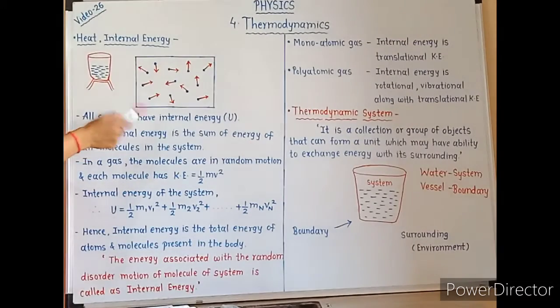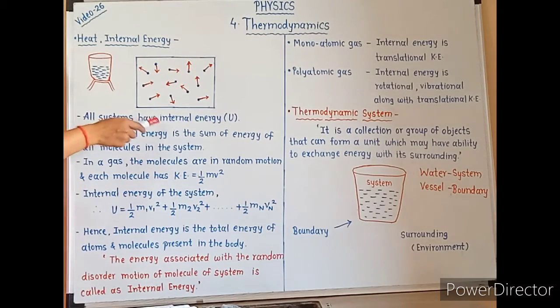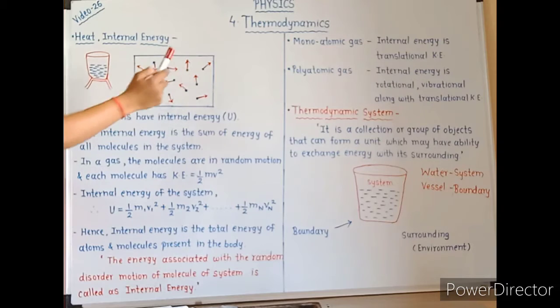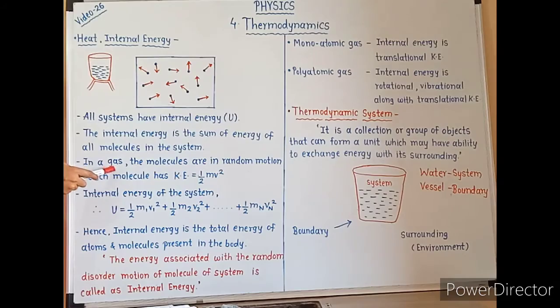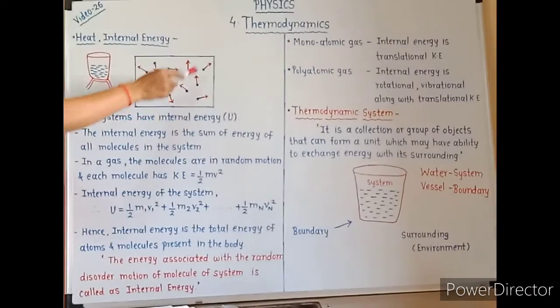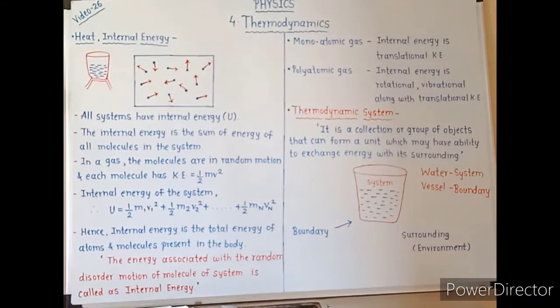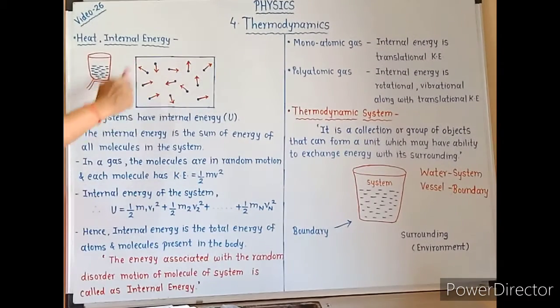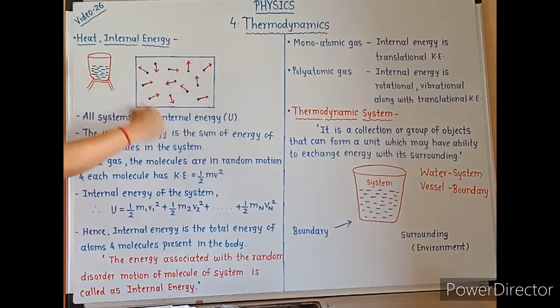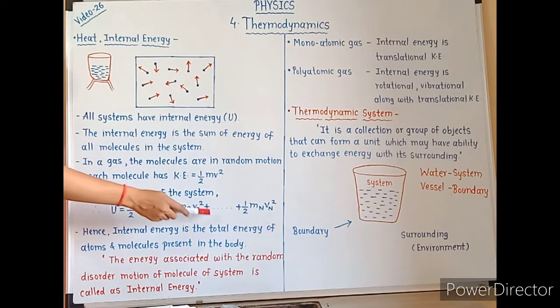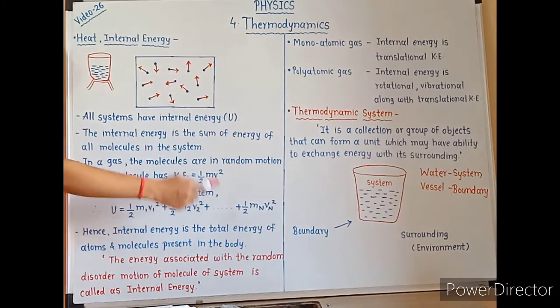Now we know that all systems consist of a large number of molecules, so all systems have internal energy, which is given by the letter U. For an ideal gas, the molecules move in random, disordered motion and do not interact, so internal energy U is equal to 1/2 m1v1 square plus 1/2 m2v2 square plus up to 1/2 mn vn square, for n molecules present in the system.